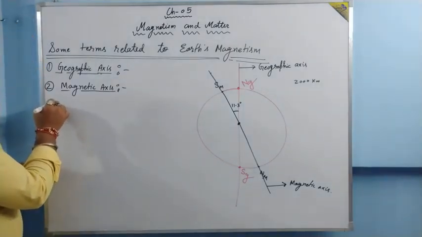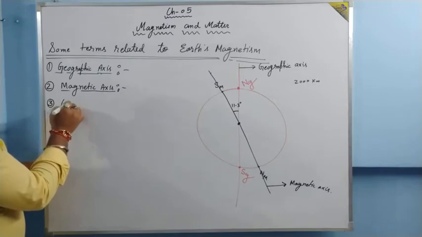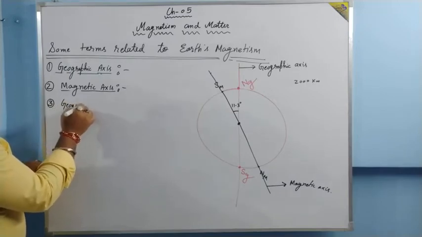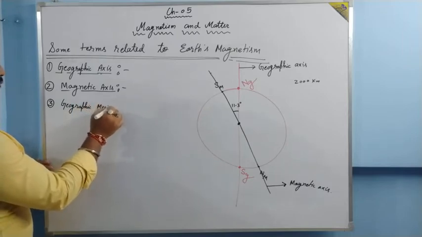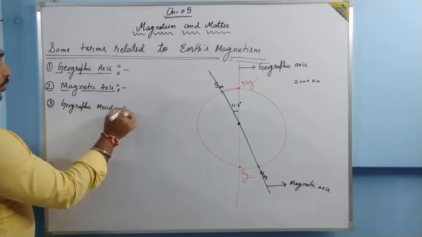Third thing we need to understand, geographic meridian. What is a geographic meridian?